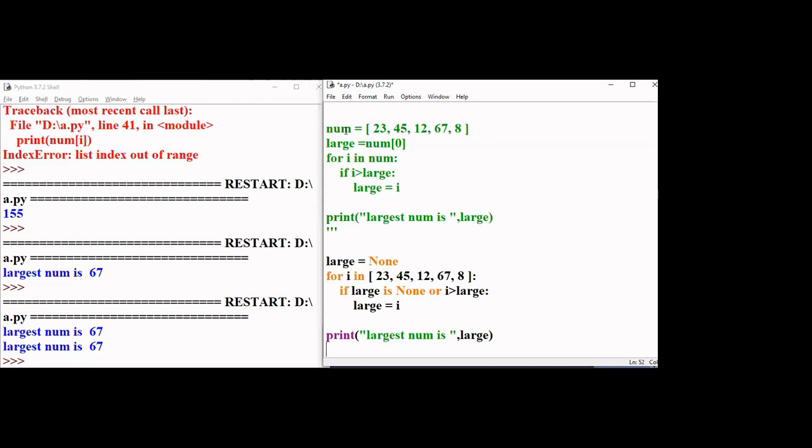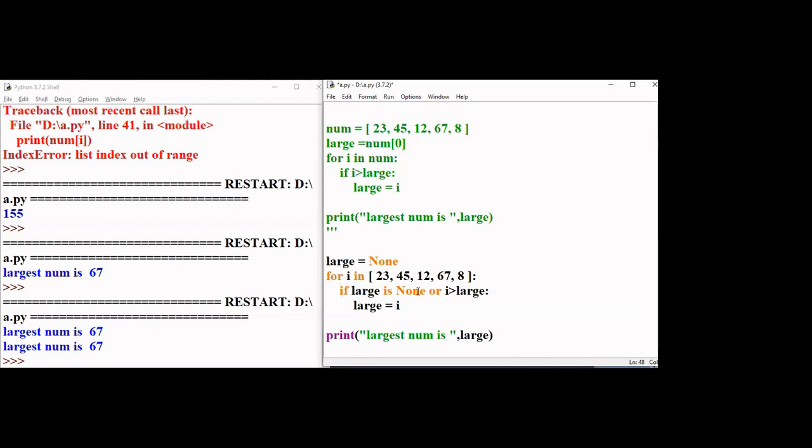From the above code till now, I have given large is equal to None. So in Python, students, listen carefully. This is how we are going to use it differently from other languages, because in other languages we don't have the None type. None is a special constant value which we can store in a variable to mark the variable as empty. Fine.